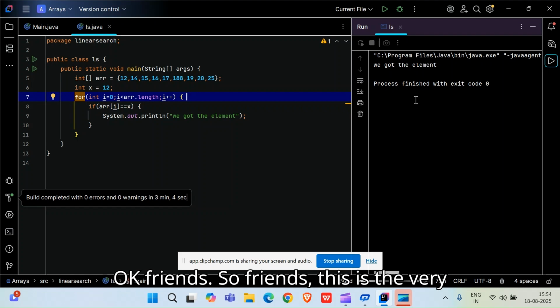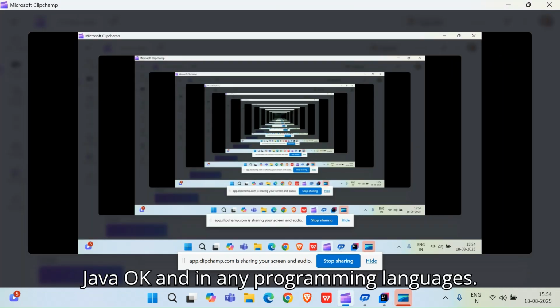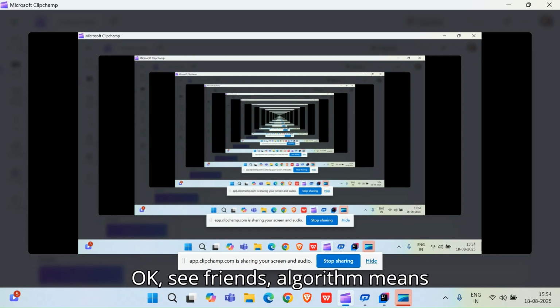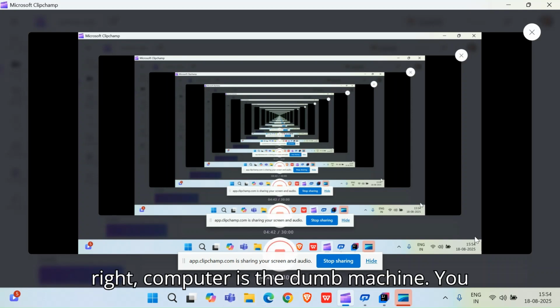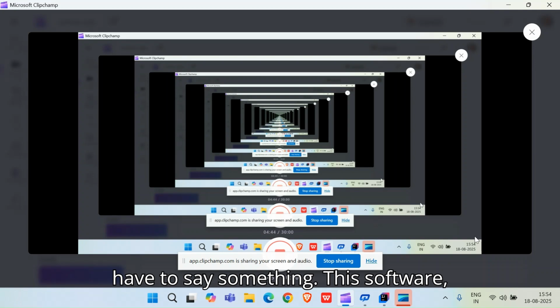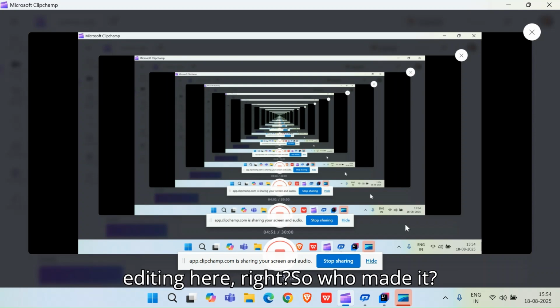So, friends, this is a very initial algorithm that we have in Java, and in any programming language. Okay, see, friends, algorithm means precisely that you have to tell the computer everything. I have already said, computer is a dumb machine. You have to say something. This wonderful software, Microsoft Clipchamp, people used to do editing here, right?